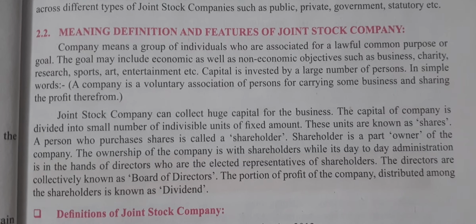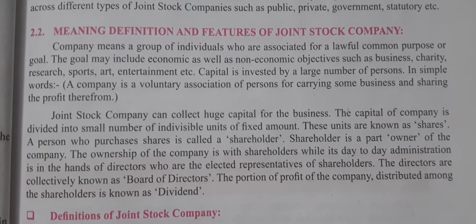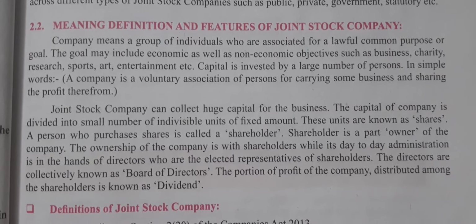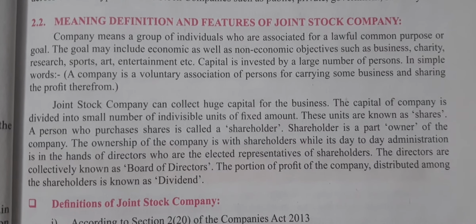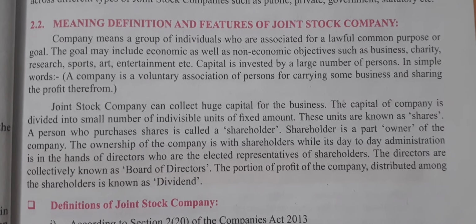Or we can simply say that as we get interest on a fixed deposit, in the same way we get dividend on the investment in shares.